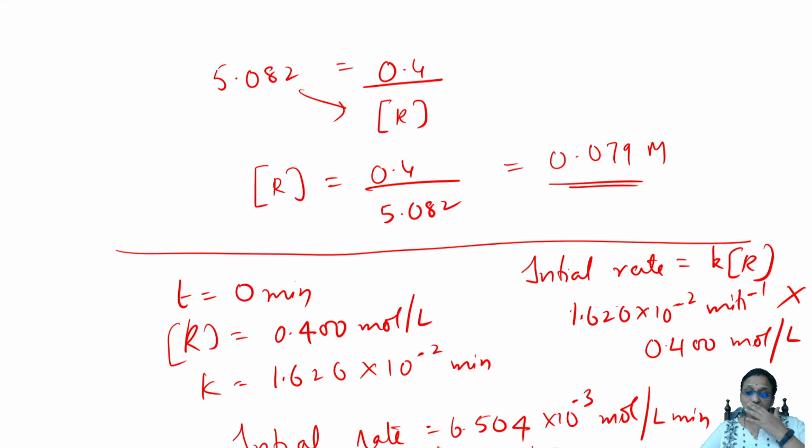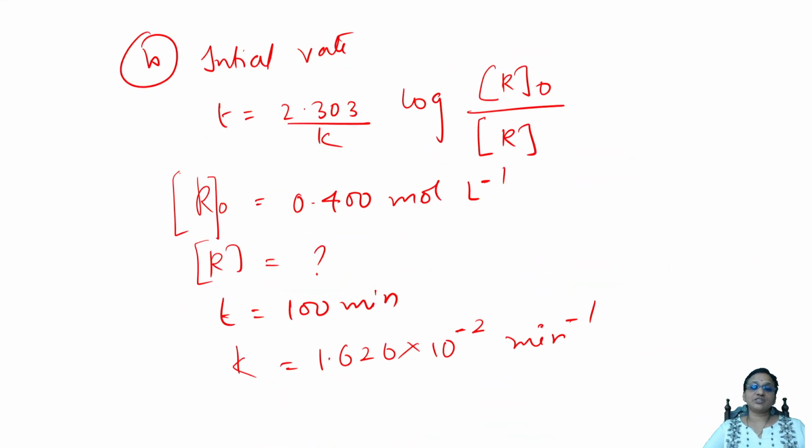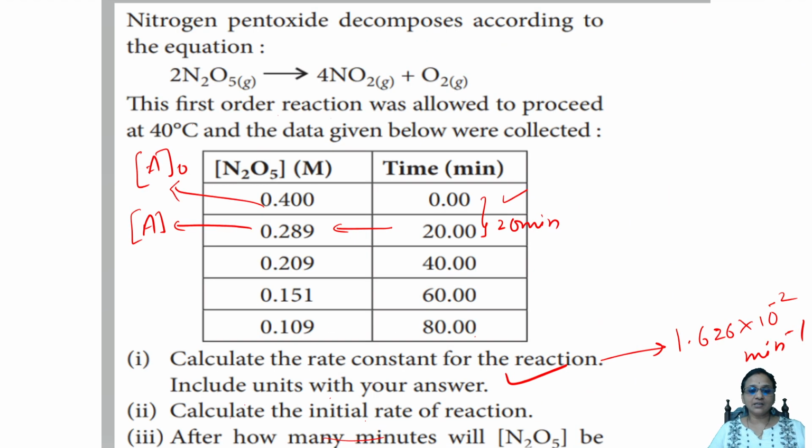Easy. So basically, understand the question once again. They asked me for the rate constant, the initial rate of the reaction, and after how many minutes it is going to become equal to 0.325. So I've calculated the answer. Check it please. Next question.